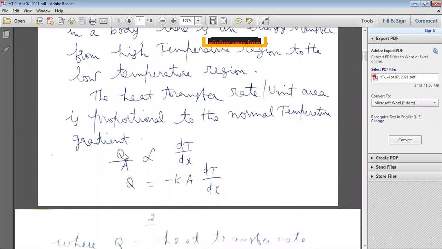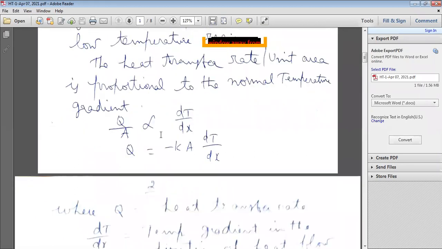Q by A, the heat transfer rate per unit area, is directly proportional to the temperature gradient, that is dT by dx, where dT is the change in temperature and dx is the change in thickness, or the thickness of the plate. This law was initially developed by the scientist Fourier. If it is a single plate, dx is the thickness.